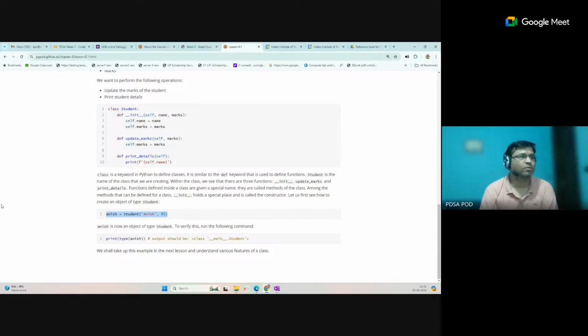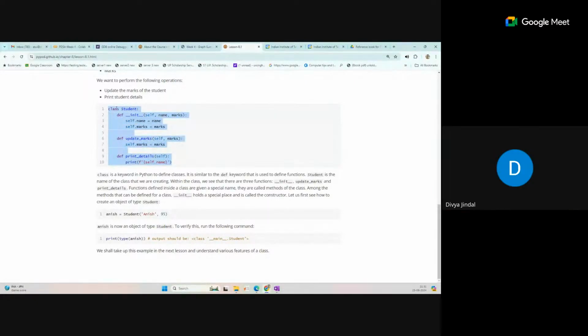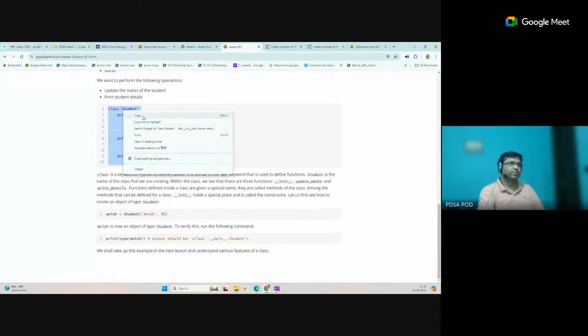So this is the name of the object. So Anis is the name of the object. After that, you can simply call this object Anis dot and then the function name. Okay. So let's say Anis dot update marks. Let me just run this. So one second.